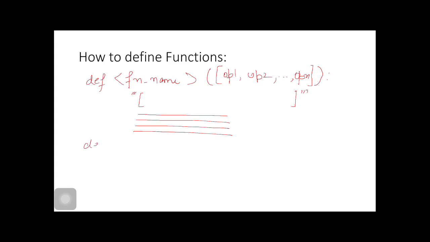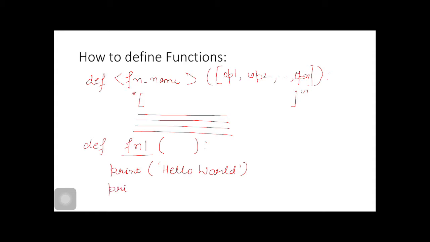Suppose we want to write a function fn1. This is the identifier, and here we are not supplying any argument. Here we are not supplying any docstring. Print hello world. This is the function. This is a simple function.